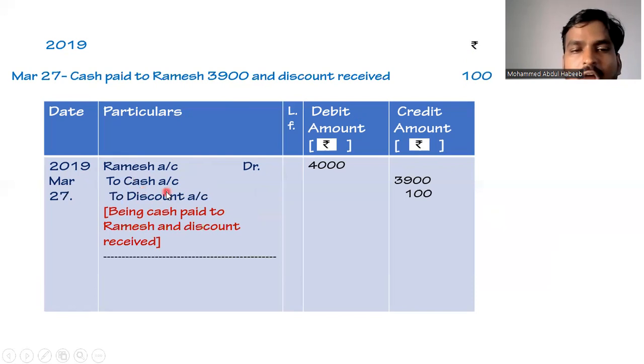How much cash we are paying to Ramesh? We are paying 3900. So in cash we'll be writing it as 3900 on credit side. Discount received 100 rupees. So as per the rules of nominal account, credit incomes and gains. So as we are receiving discount, it is a gain to the business. So discount will be credited as to discount 100 rupees. So 3900 and 100, it becomes 4000. So the general entry will be Ramesh account debit 4000 to cash account 3900 to discount account 100, and the narration will be being cash paid to Ramesh and discount received.